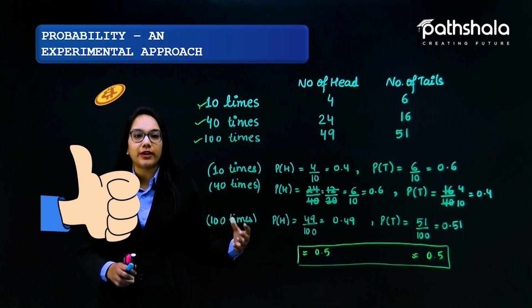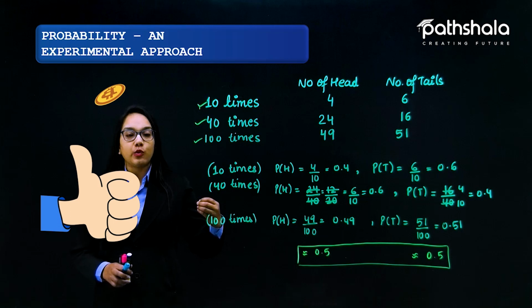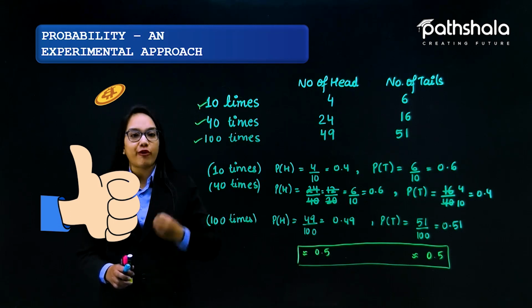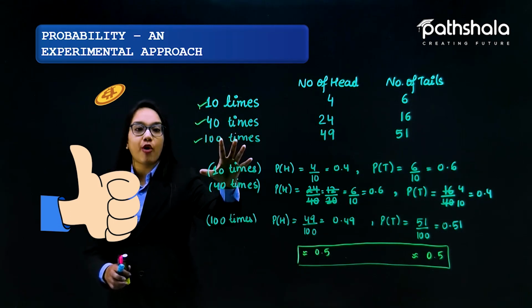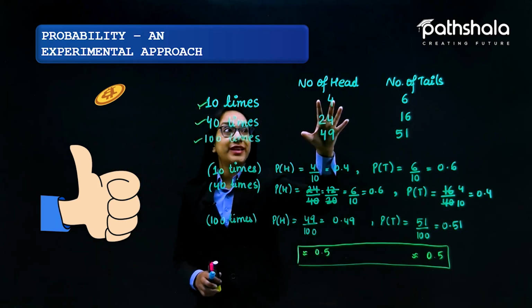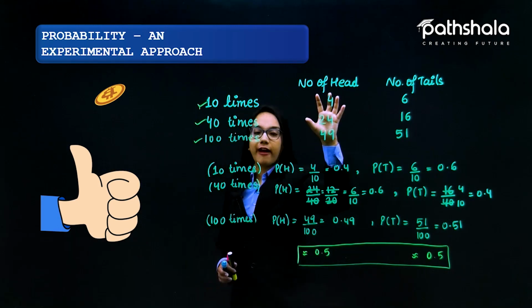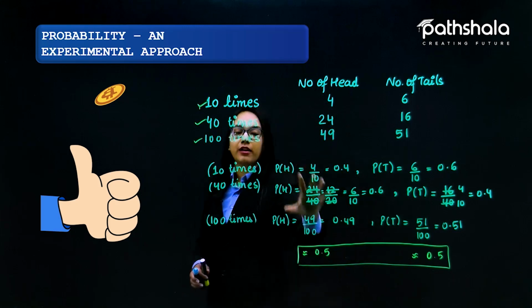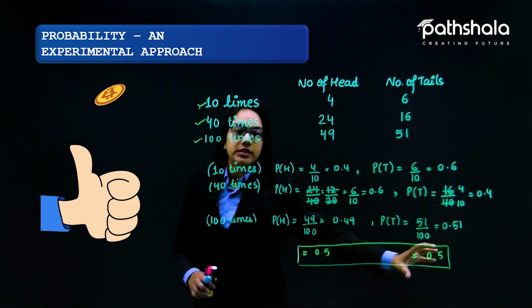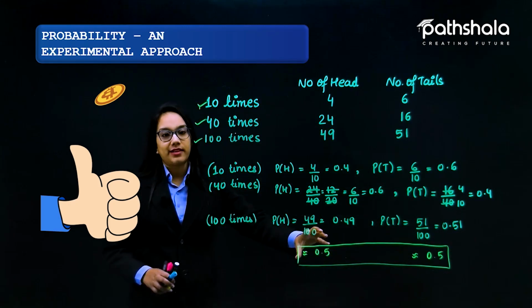So this is an experimental approach in which we actually perform an experiment, and on the basis of the actual data gathered from it, we conclude the probability of getting a head or tail.